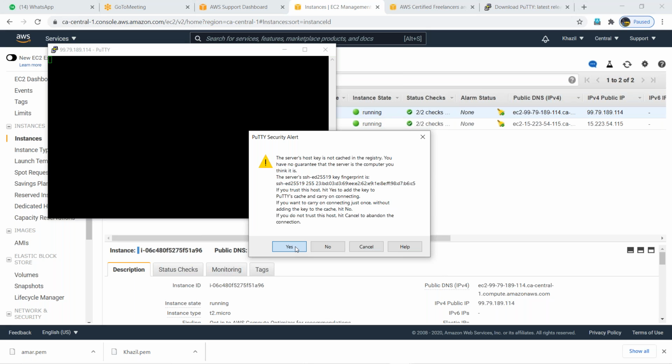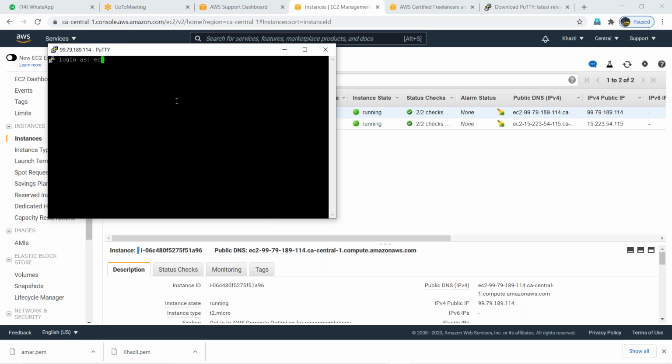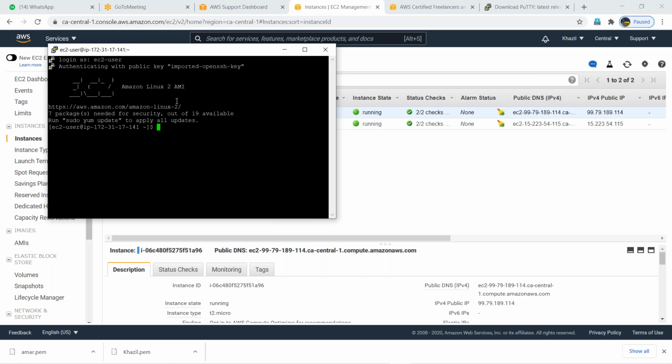EC2-user is the default name. Yeah. See guys, I logged into one more server. So like this, you can launch as many as you want. How many servers you launch, that many servers you have to pay.